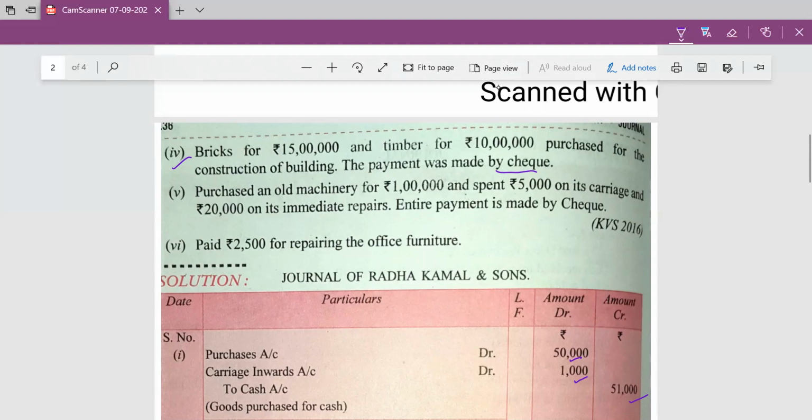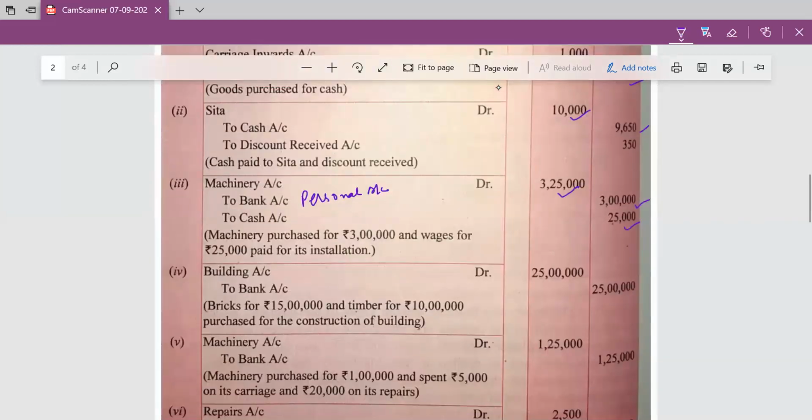And payment was made by check through the bank, and bank account will be credited according to the rule. Debit the receiver and credit the giver. Our bank account is giving money. Building account, debit what comes in and credit what goes out. And bank account, debit the receiver and credit the giver. Here bank account is giving the money, that's why it is credited here.